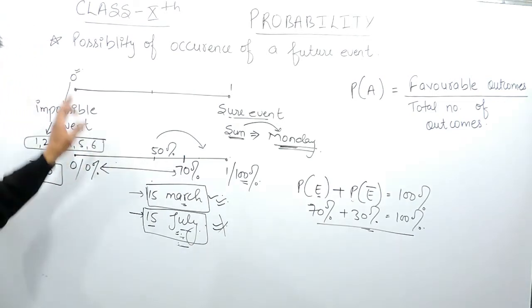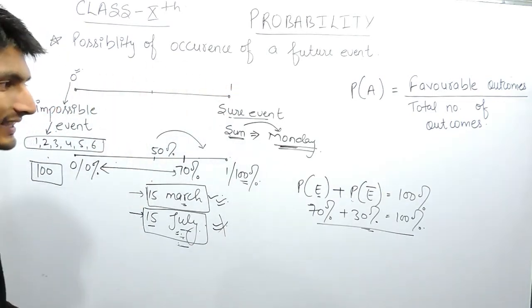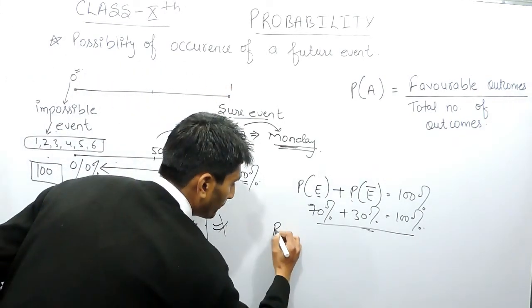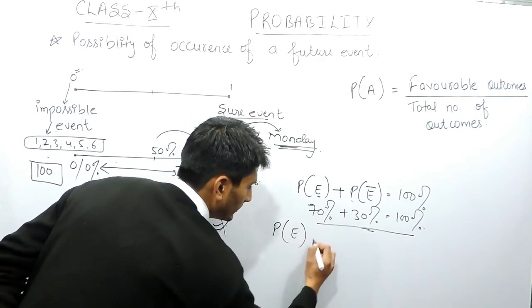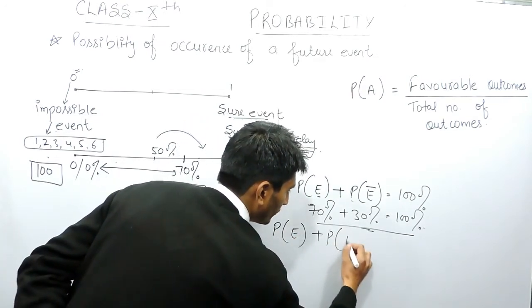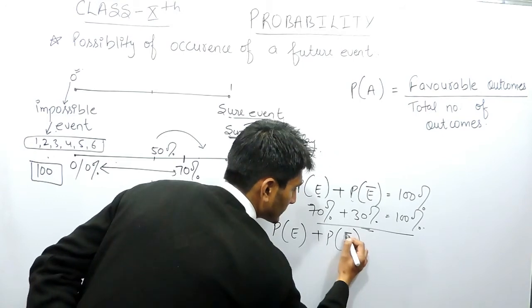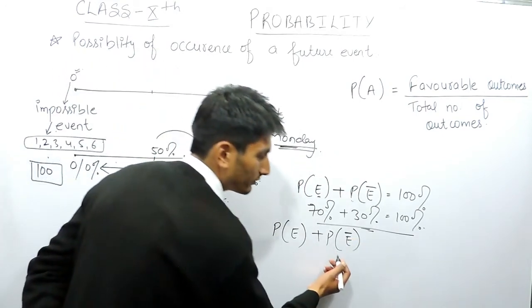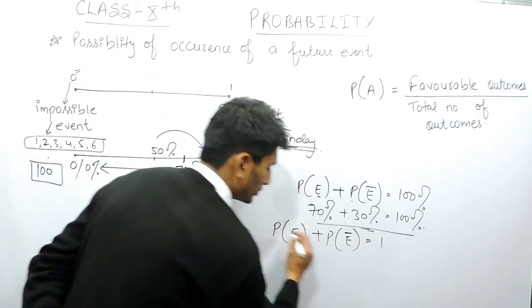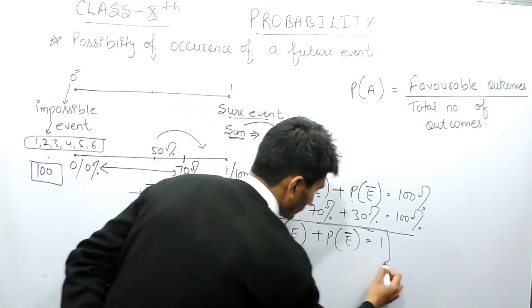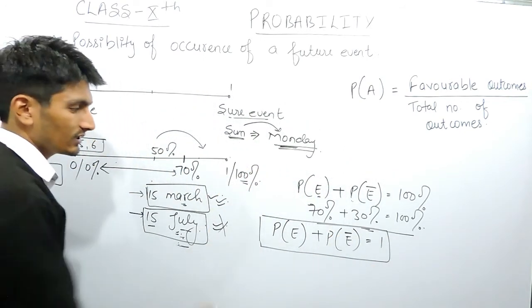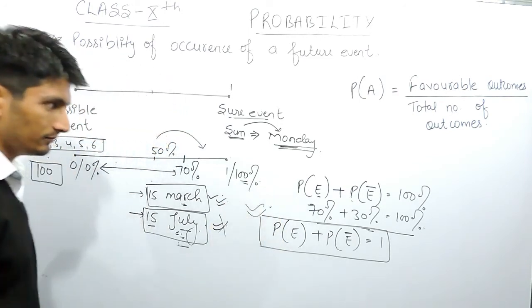And if the scale is between 0 to 1, we can say that the probability of the event and the probability of the non-occurrence of this event is equal to 1. So this is the important formula.